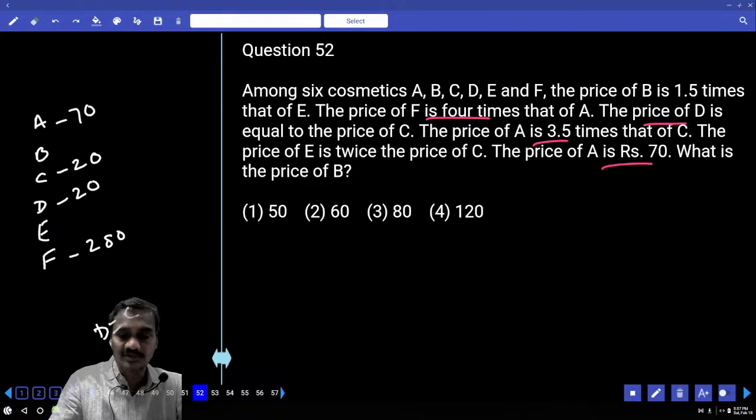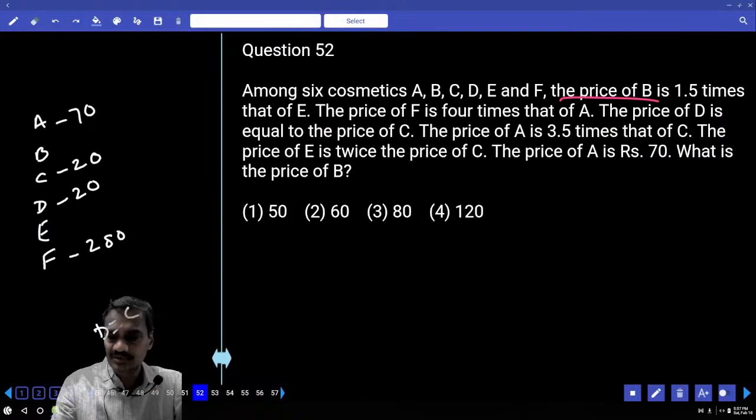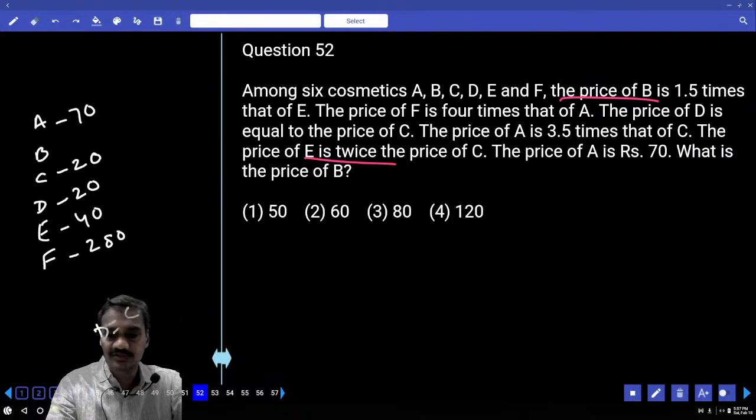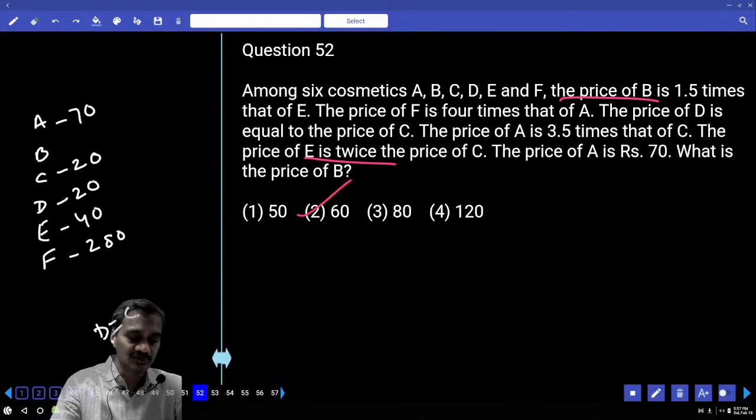And the price of E is twice that of C, so this would be 40. And what is the price of B? The price of B is 1.5 times that of E. 40 into 1.5 is 60. Now 60, that is choice 2 for question 52.